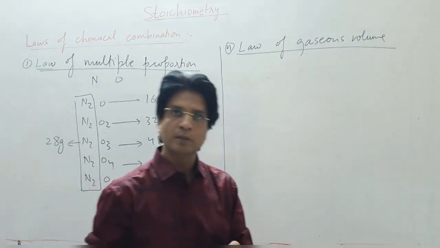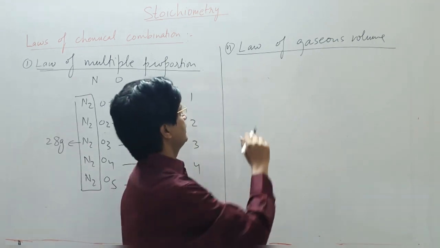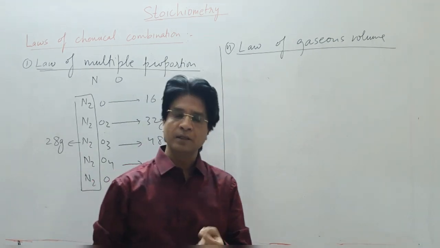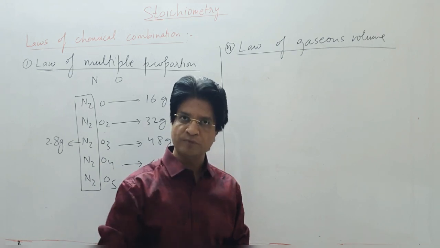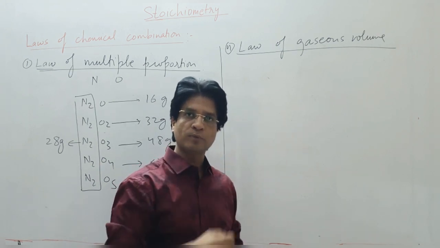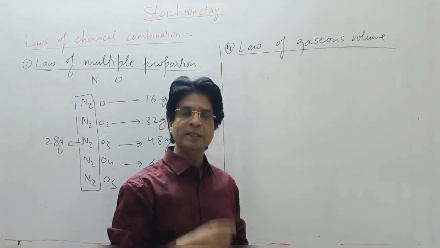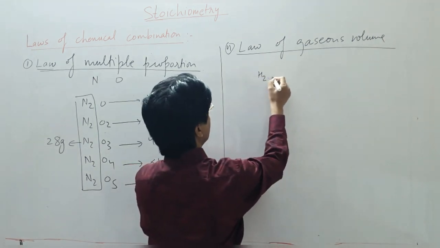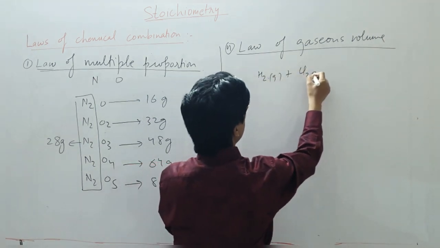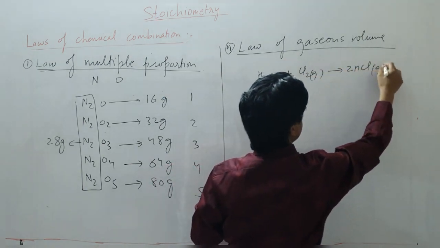Now see, this is a very simple and very important one. This law says that whenever gases react, they react in a simple ratio of their volume, and if the products formed are also gases, then the products will also be in a simple ratio of volume. For example, hydrogen, which is a gas, will react with chlorine, which is also a gas, to give you HCl, which is a gas.